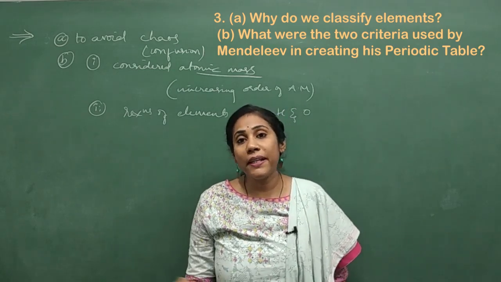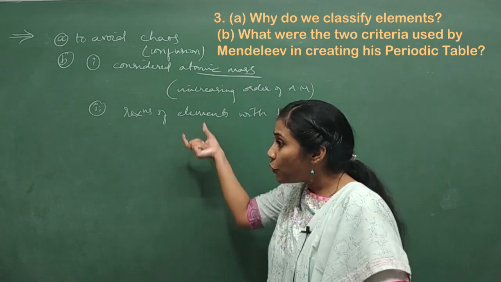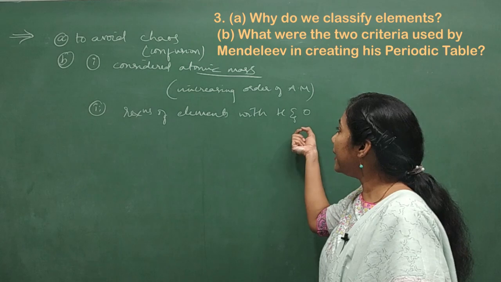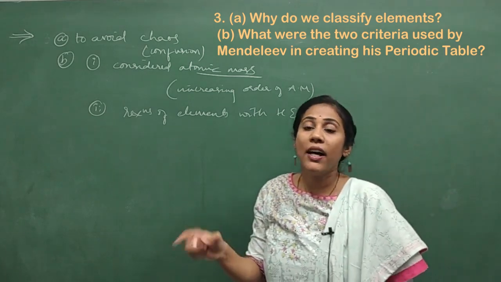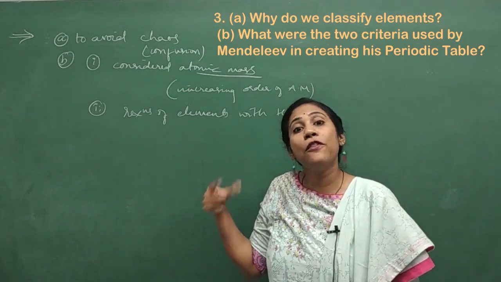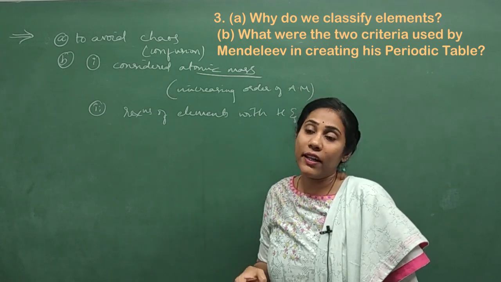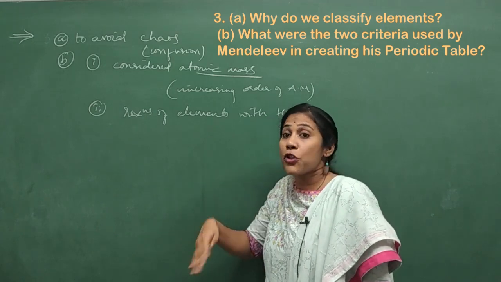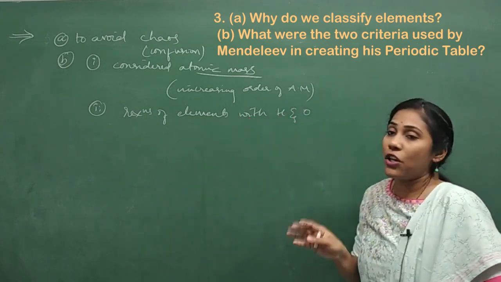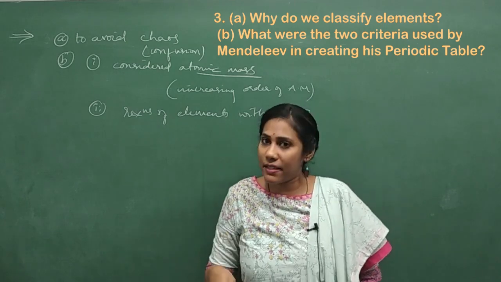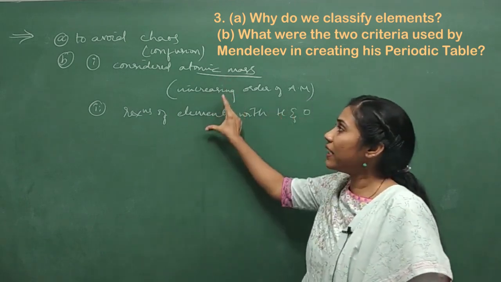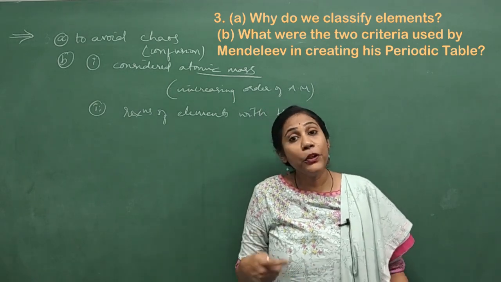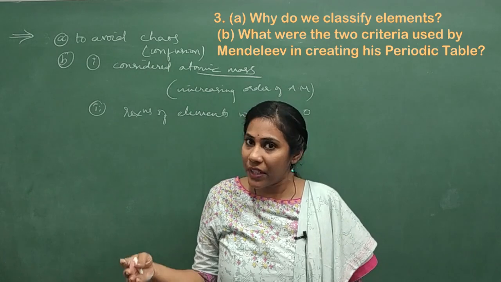All the 62 elements, he reacted with hydrogen, noted what compound was obtained, and later he reacted the elements with oxygen also, and he noted down the formula of the oxide that he had got, and based on the similarities between the elements in showing the reaction with hydrogen and oxygen, he classified the elements, isn't it? So these are the two criteria used by Mendeleev in classifying the elements into various groups and periods, isn't it?